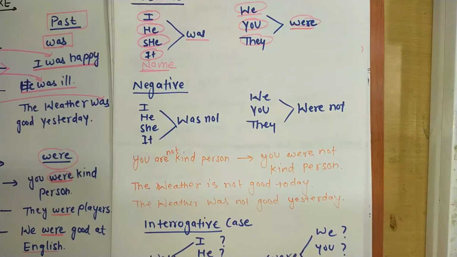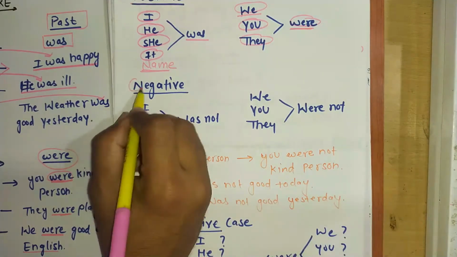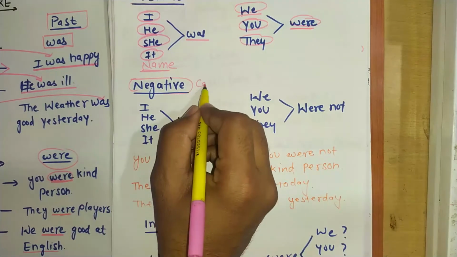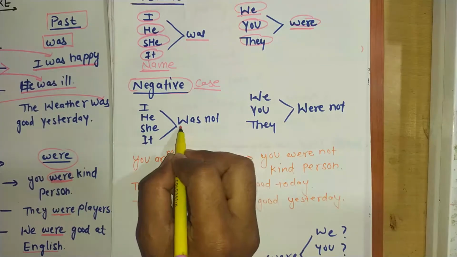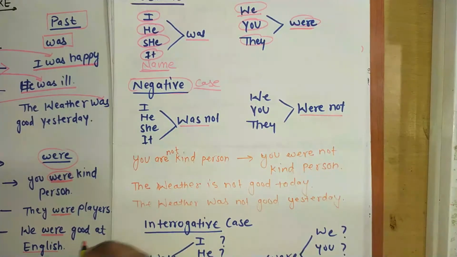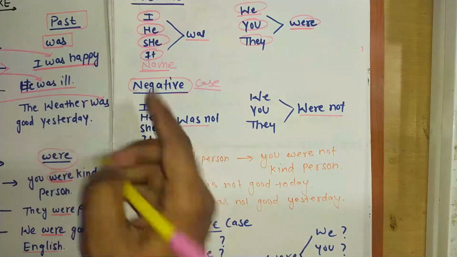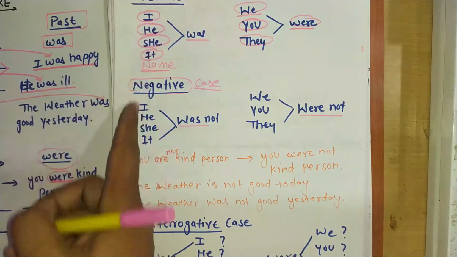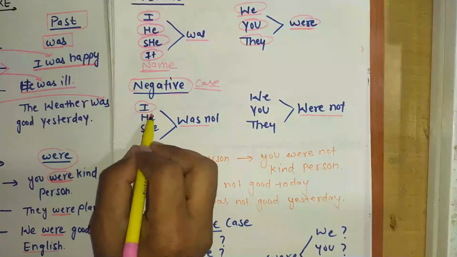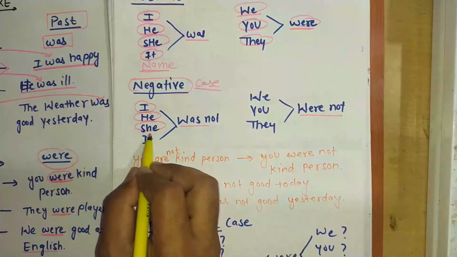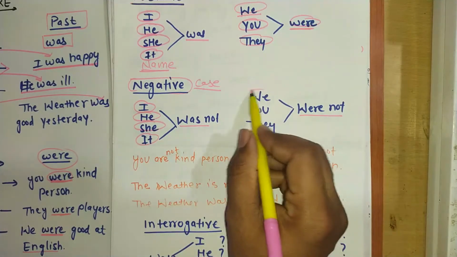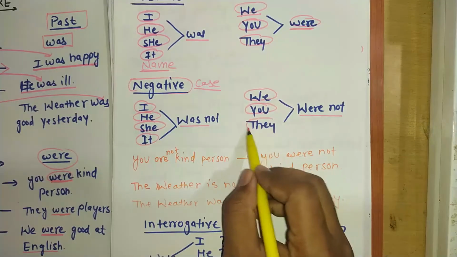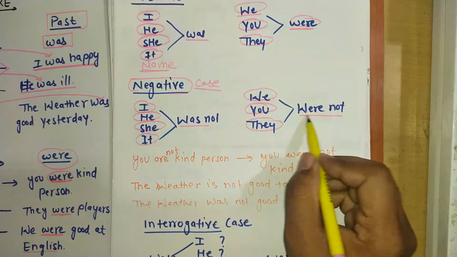Okay, now let's see the negative case. In negative case we will use was not and were not. The rule is same here as in positive cases. With I, with he, with she, with it, we will use was plus not, and with we, with you, with they, we will use were not.